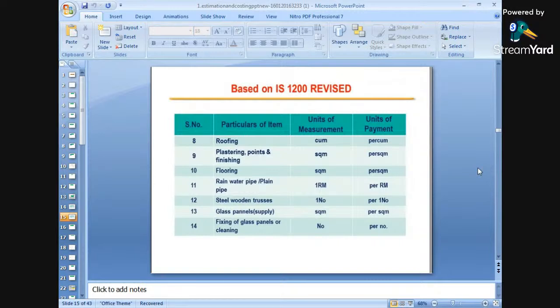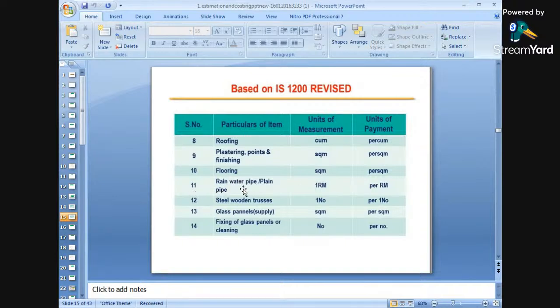Next is plastering. Number nine is plastering, pointing and finishing. It will be measured in square meters, because the thickness of plaster is very small, about 12 mm, and therefore it is measured in square meters. Number 10 is flooring, which will be measured in square meters. Flooring, that is terrazzo flooring or tile fitting, or mosaic tile flooring, is measured in square meters.